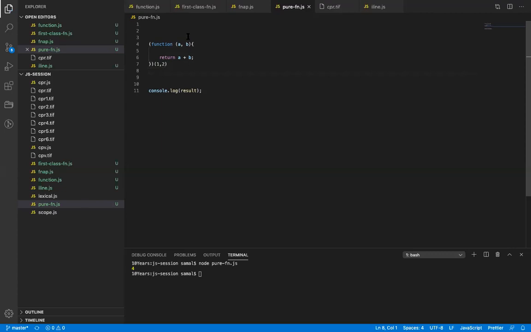1 plus 2. If I do this, I can say A plus B. If I run this, I will get 3. Let's see, 10, I will get 12. Now this function I cannot call twice because there is no way I can reference it. So this is also called an immediately invoked function expression. I will cover this tomorrow. I'll just give you the gist.